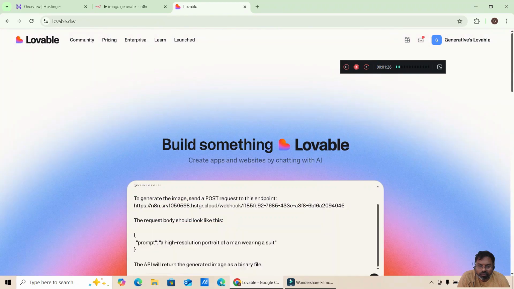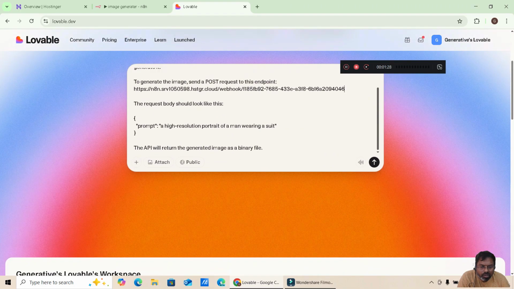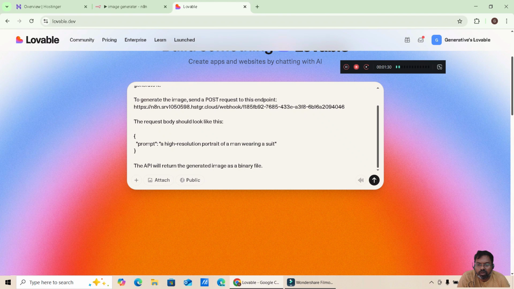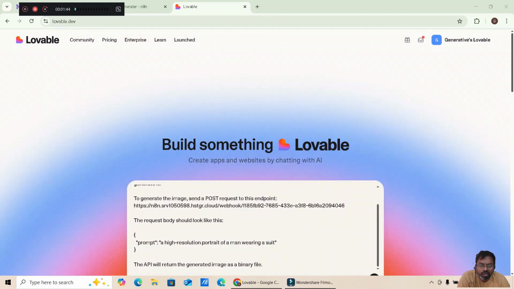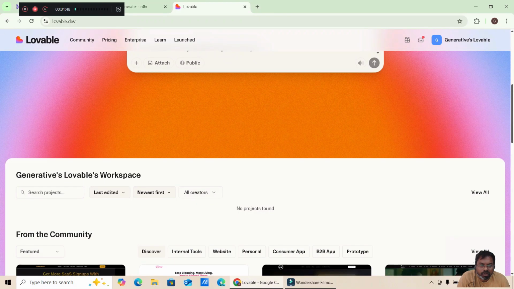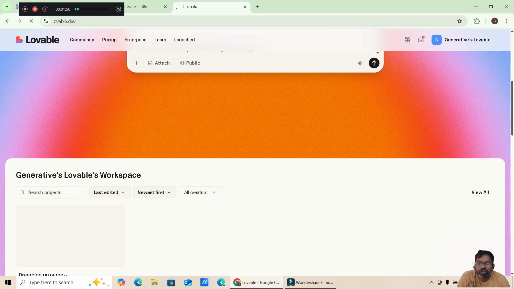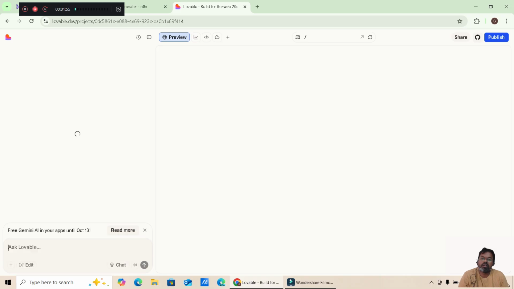The request body should look like this prompt: a high resolution portrait of a man wearing a suit. API will return the generated image as a binary file, right? So you got it, and run this one, right? So it starts building your front end image generator app.